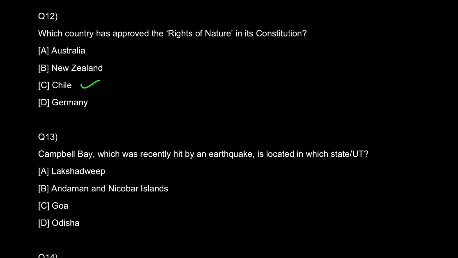क्योंकि सारे जगह पर rights of nature का कॉन्सेप्ट है ही नहीं, इंडिया में भी नहीं है. We all want to protect nature but we don't have any established constitutional section for it, right? So therefore we don't value it much. So now they have finally voted for its final version, and Chile has become the second country after Ecuador. The first one to have this rights of nature is Ecuador. So you can search in static GK what is rights of nature and 3 points about Chile.